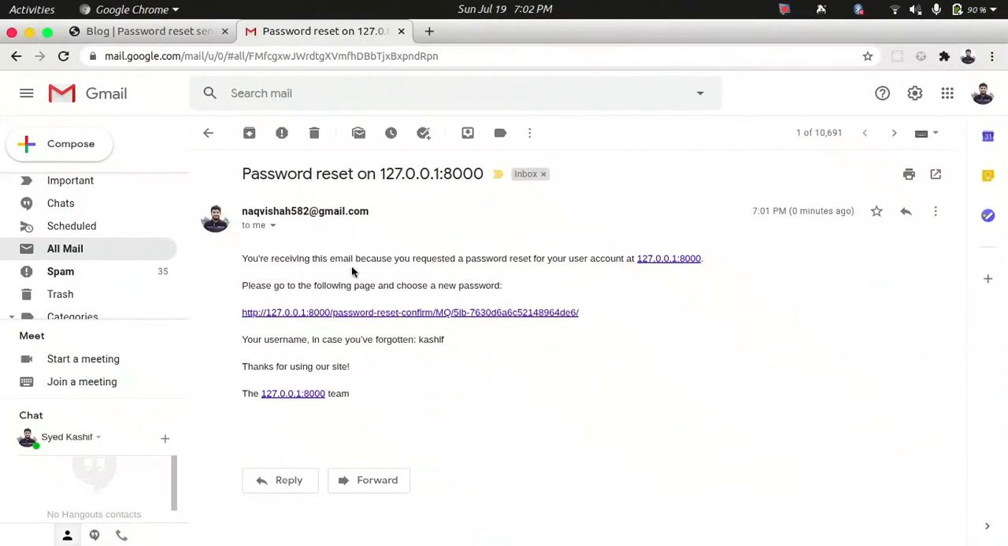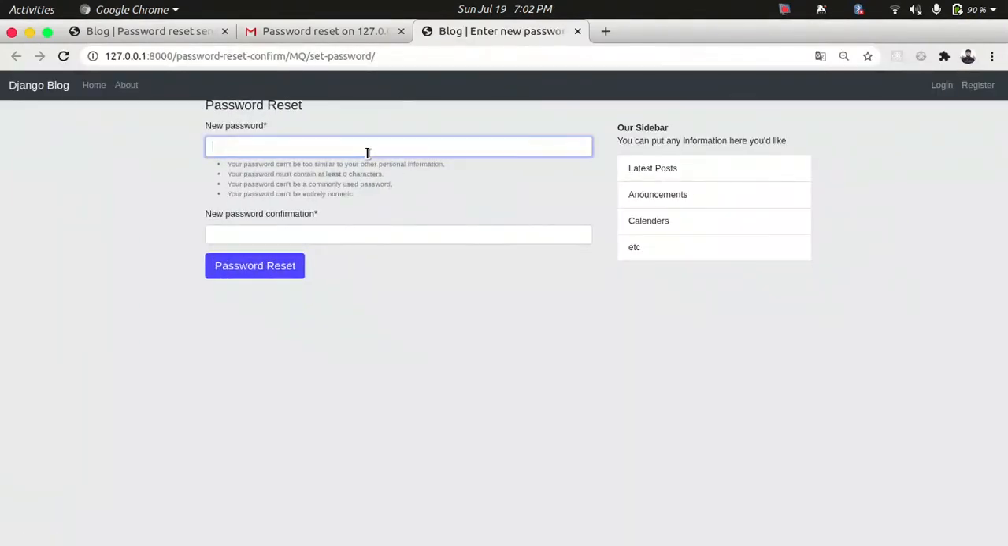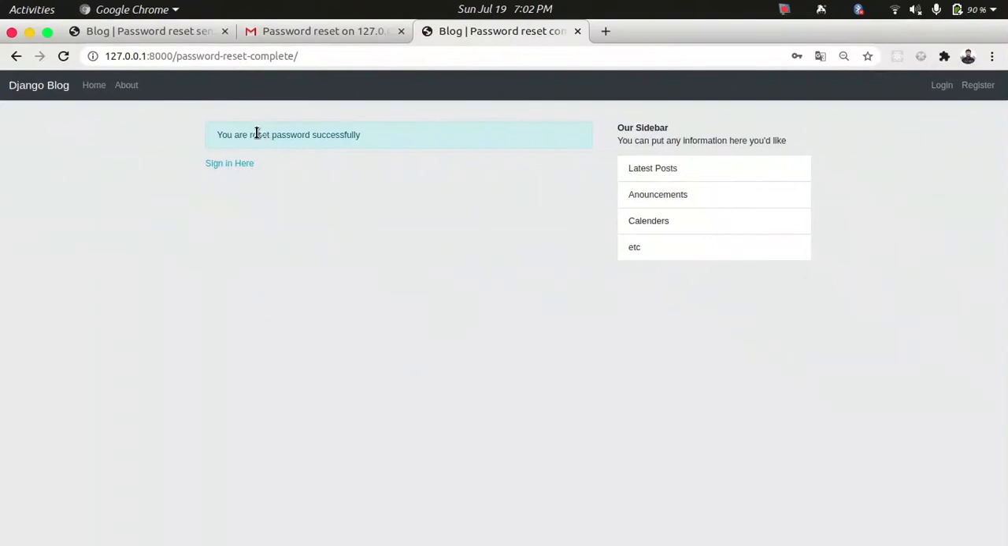It says you are receiving this email because you requested a password reset from this host. Please go to the following page and choose a new password. If I click on that link, then the new password change form shows me. If I try to change my password, I type anything, like 123. Okay, then click password reset. Okay, the password reset was successfully done.